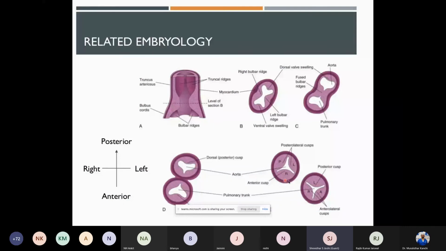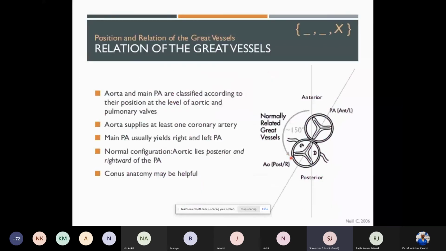This is the anterior pulmonary trunk, this is the posterior pulmonary trunk, and the septation brings them into this particular relation. As we go on to the relation, we'll see this. This is the pulmonary artery normally present, this is the aorta. So the normal definition of this relation is that the pulmonary artery is always anterior, the aorta is always posterior. The aorta is always more towards the right, and the pulmonary artery is always more towards the left. This is a normal association.